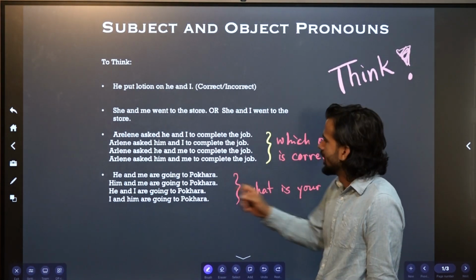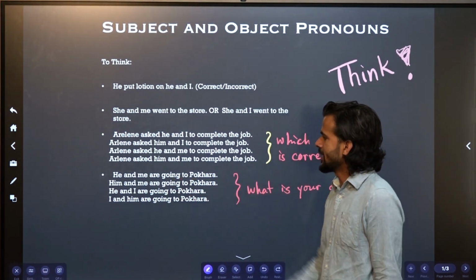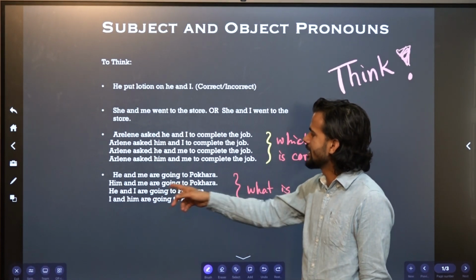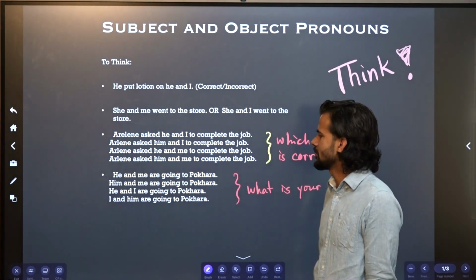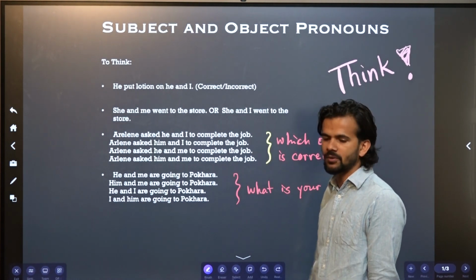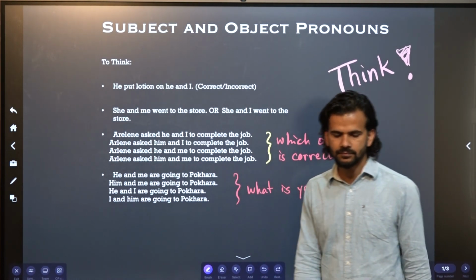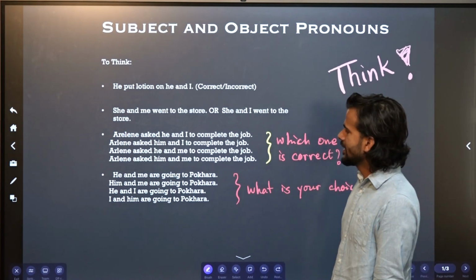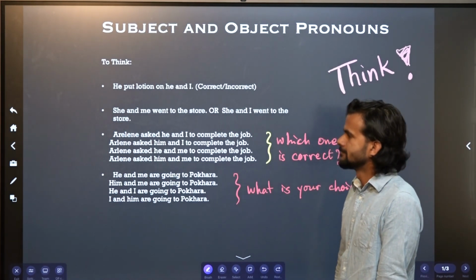Here, he and me are going to Pokhara. He and me are going to Pokhara. He and I, him and me are going to Pokhara. He and I are going to Pokhara. I and him are going to Pokhara. Which one of these is correct? He and me are going.